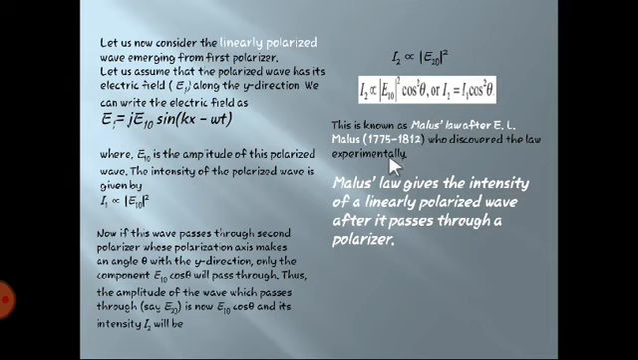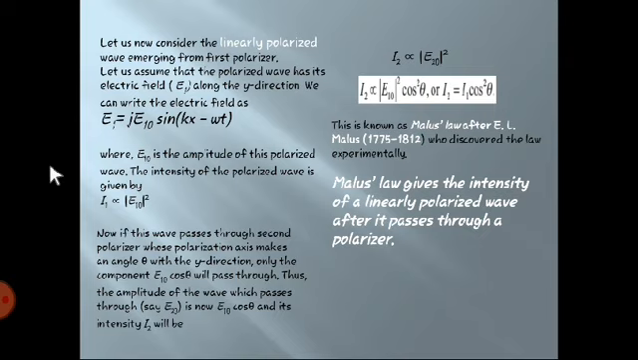It is named after E.L. Malus, who discovered this law experimentally. He has given the relation between intensities. Malus law gives the intensity of a linearly polarized wave after it passes through a polarizer, and it is nothing but I2 is equal to I1 cos squared theta.